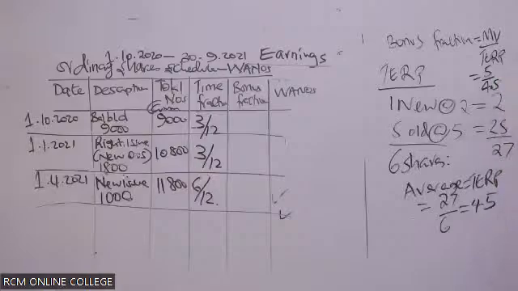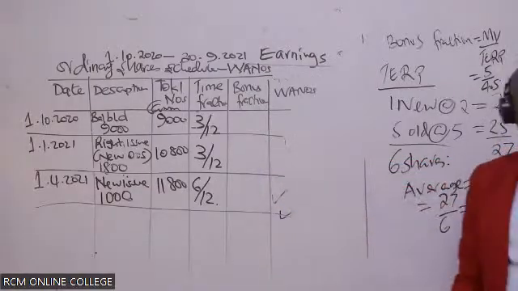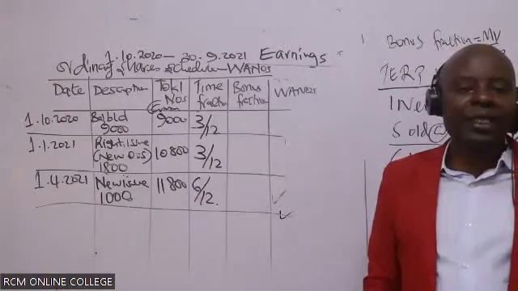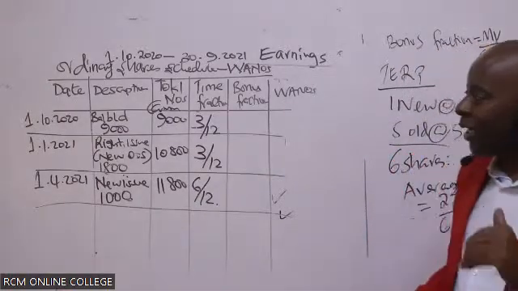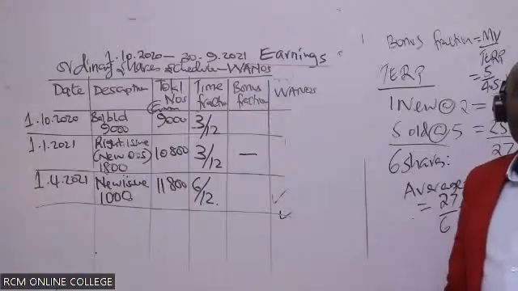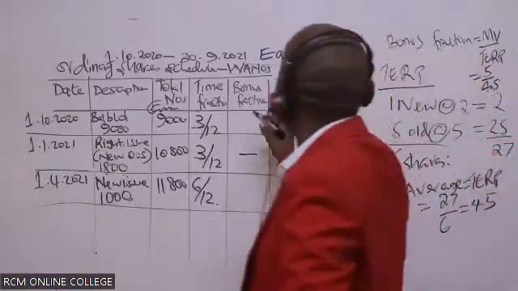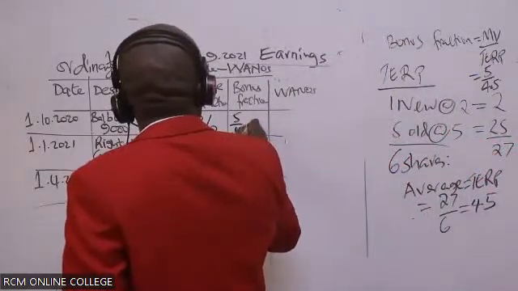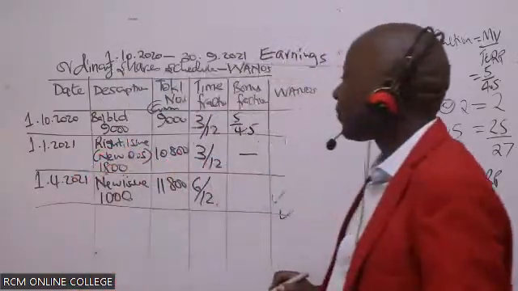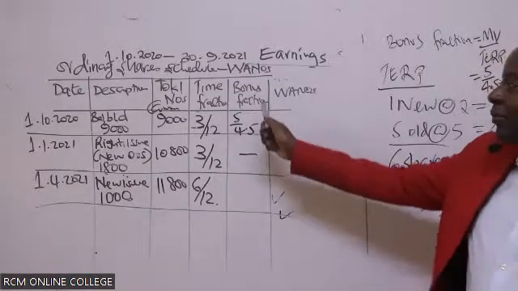So are we together up to there? Great. Then come and fix this bonus fraction here. Remember, the bonus fractions are normally used, ladies and gentlemen, retrospectively. So if we have the rights issue here, you can't put the bonus fraction there. It is for the above dates, retrospectively, which means backwards. So in this case, we will come and put this 5 over 4.5 there. I know in your method, you don't weigh the bonus fractions.